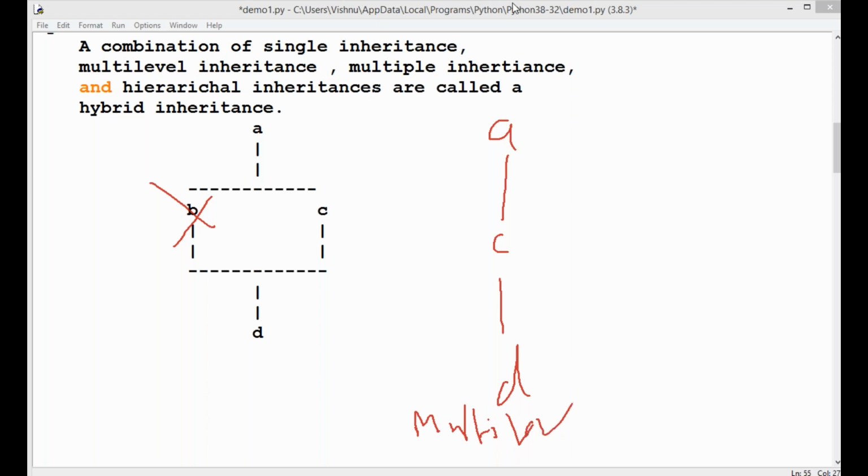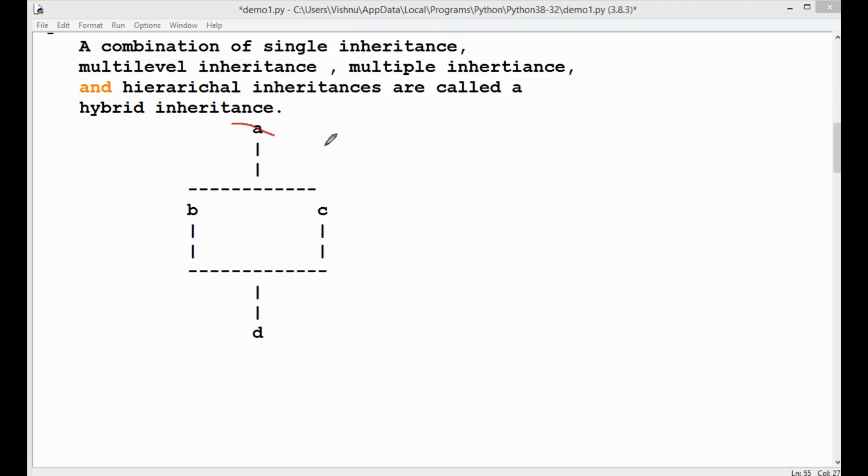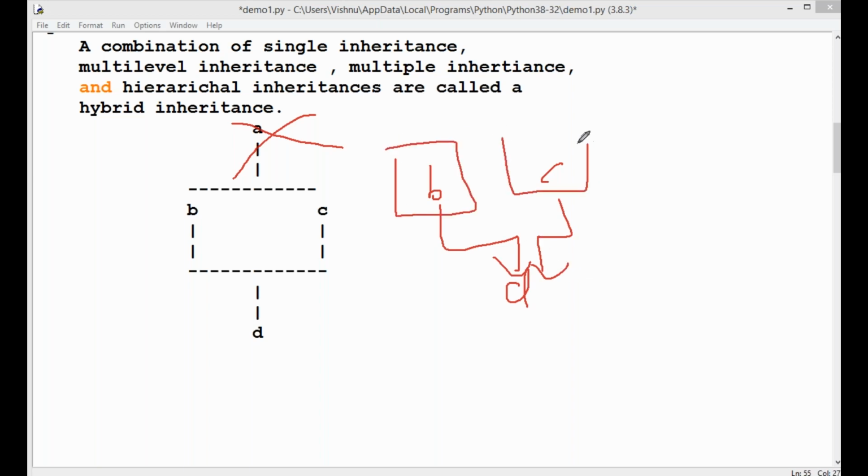Both single and multi-level inheritance are covered. So now, what is the concept of multiple? Multiple means more than one base class. Without A, B and C to D. This concept is called multiple inheritance. More than one base class, B class and C class, deriving the D class. It is called multiple inheritance.